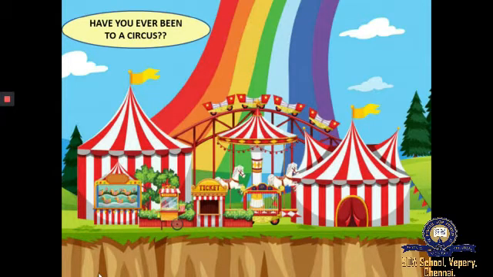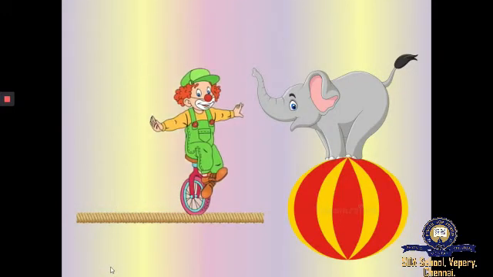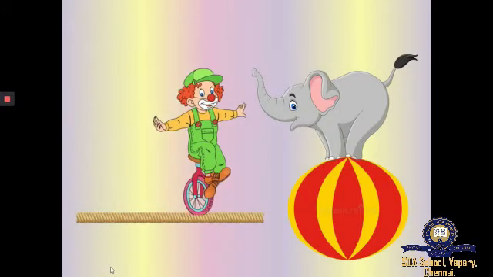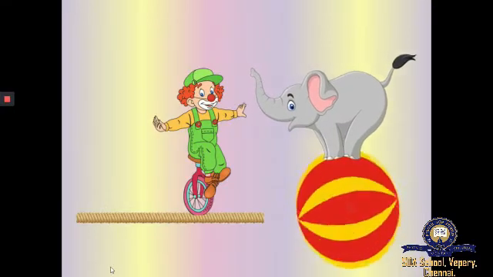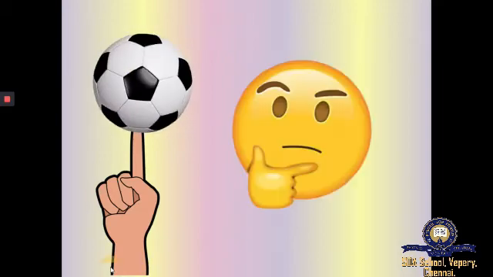We can see things like a joker riding a cycle on the road, an elephant balancing itself on a ball. Also, you must have observed this in the playground. Football players rotate their football on their point fingers. You might have wondered how all these things are possible.